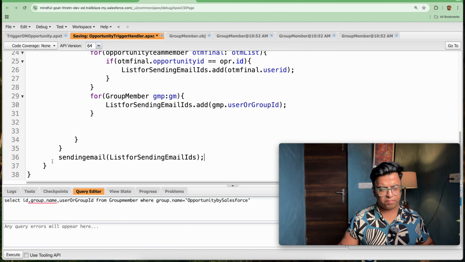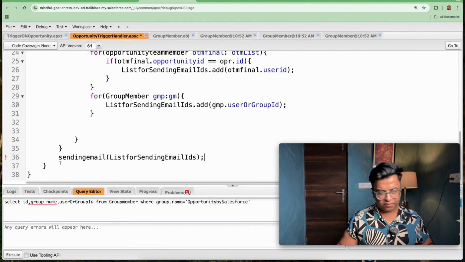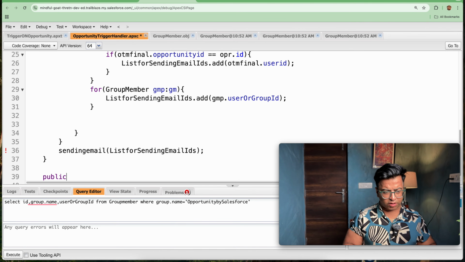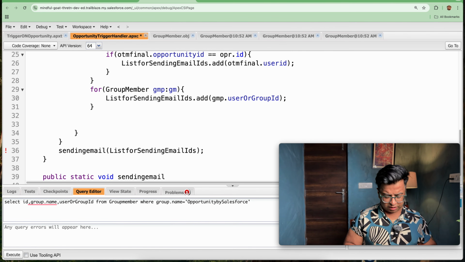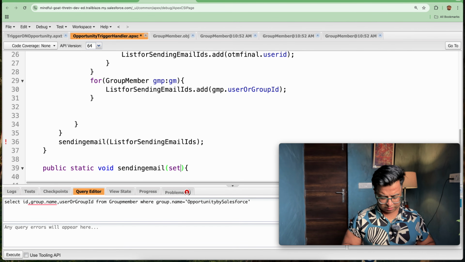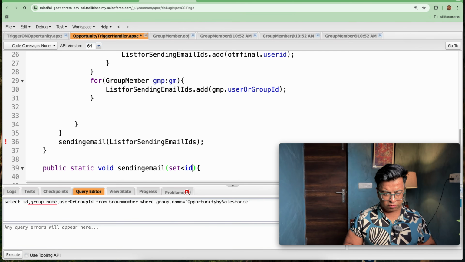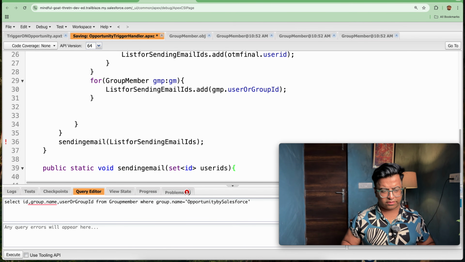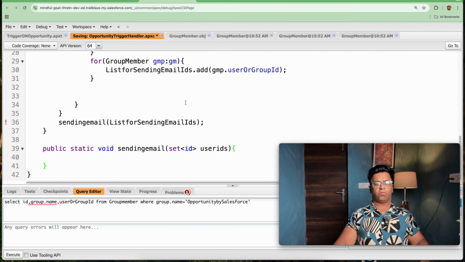This line will give me an error because we haven't created the method yet. So I will write public static void sendingEmail, and I will be adding a set of user IDs. So let's save this out.